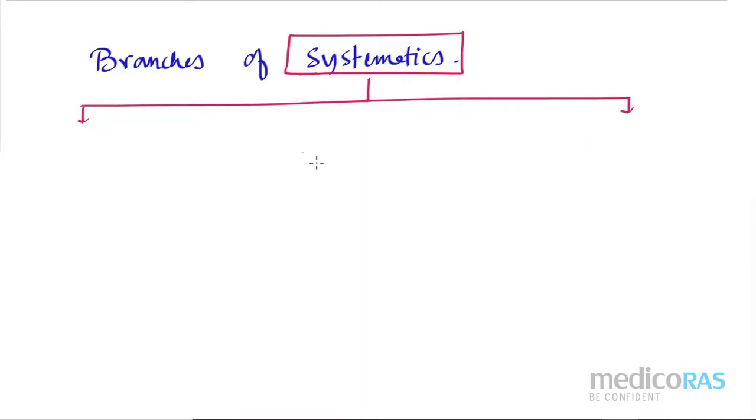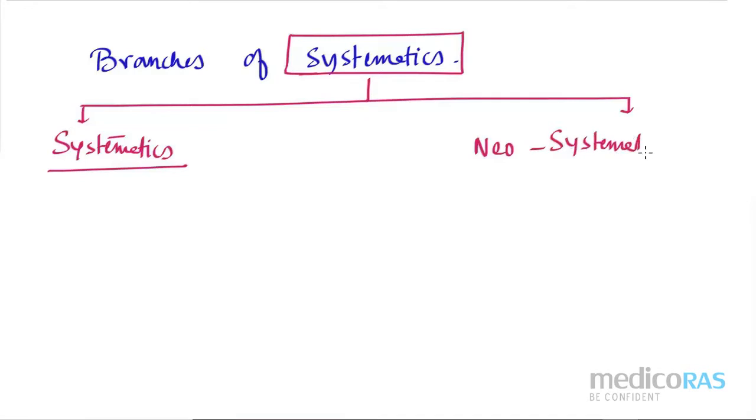One is known as normal systematics, which we consider as only systematics, right? This is the only systematic condition. And the other one is neo systematics. So neo means new, okay? Already I have mentioned the word neo stands for new. That means if I have written systematics here, then this is the old version, and neo systematics means the new version.